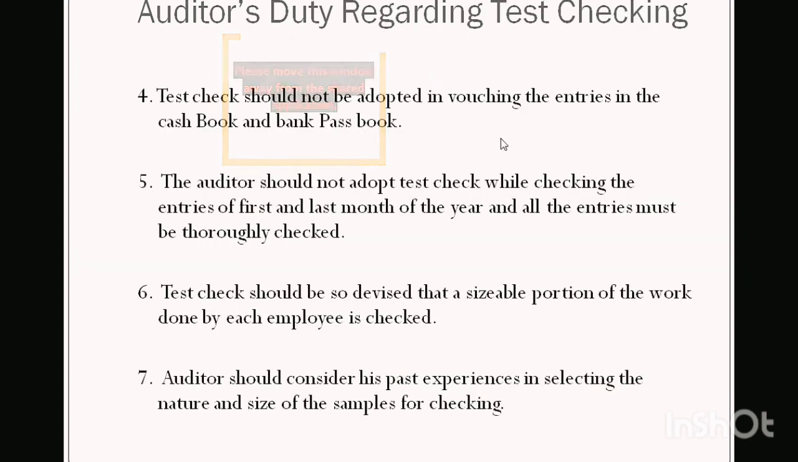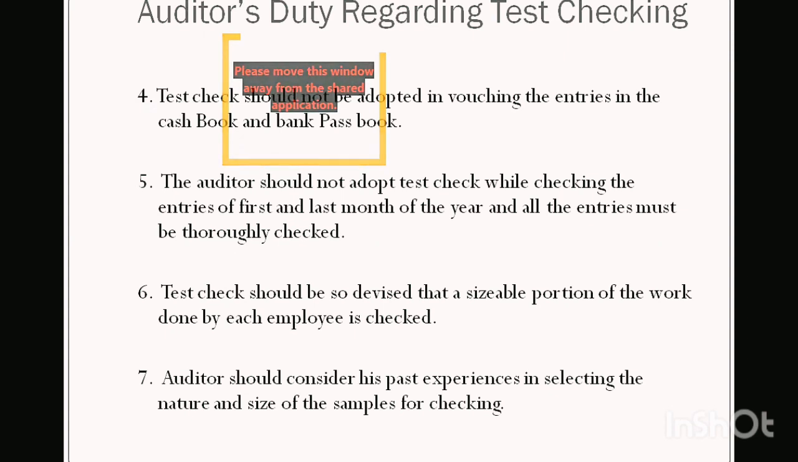Next, point number 4. In case of cash book and bank passbook, all transactions are to be checked. Here test checking should not be applied. Point number 5. The auditor should not adopt test checking while checking the entries of the first and the last month of the year. All the entries must be thoroughly checked. First month and last month mostly contain certain critical transactions: outstanding, prepaid, carry forward, opening balances, closing balances. Sometimes some adjustment entries are made in the first and the last month. So that is why in the first and last month test checking should not be done. The first month according to the financial year is April, and the last month will be March. So March and April entries are to be checked thoroughly.